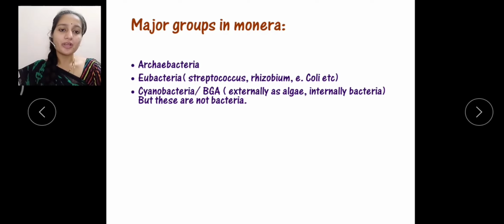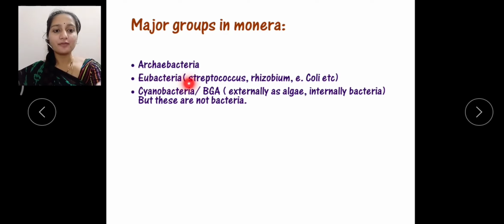So this Monera includes major groups, mainly three groups. One is Archaebacteria. The Archaebacteria is considered one of the ancient types of bacteria, which has existed since the earth was formed. This type of bacteria can survive in extreme conditions, like hot sulfur springs, or in very cold and hot conditions. Such ancient bacteria, considered Archaebacteria, also come under this Monera kingdom.